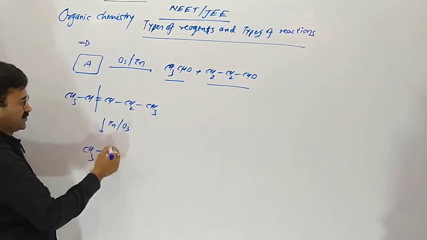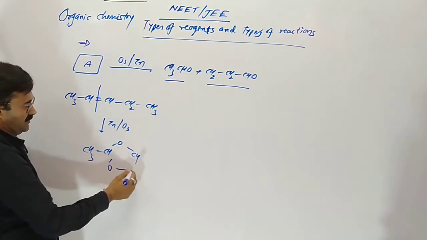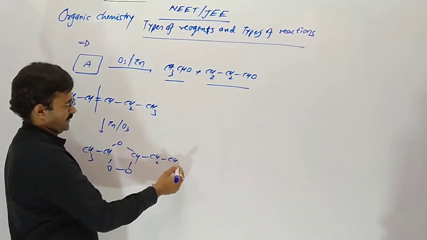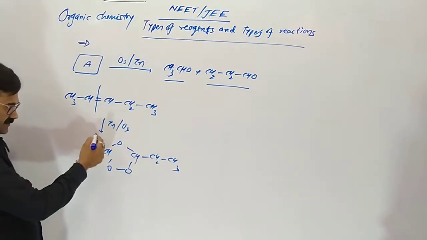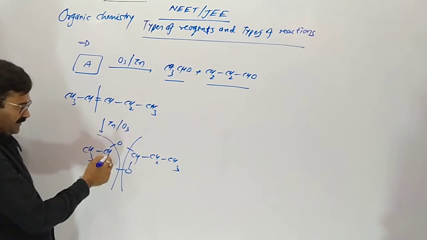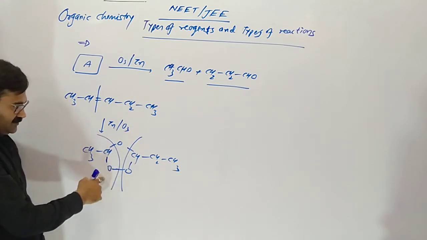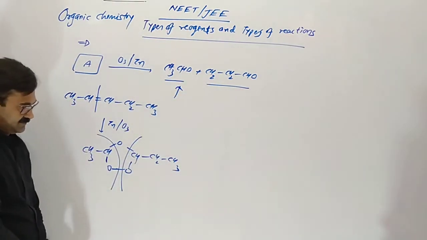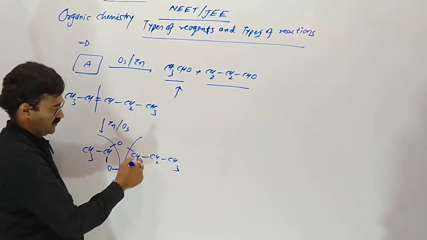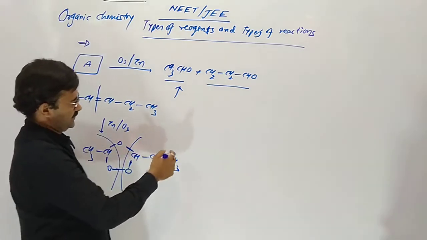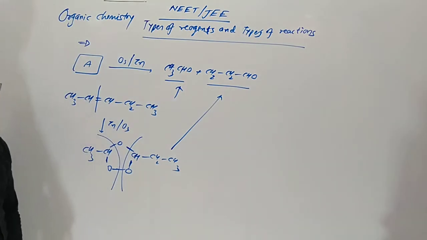Ozonolysis: CH, 1 oxygen on one side and 2 on another side. After breaking from here, 1 bond remaining of carbon and 1 of oxygen both combine with each other and give ethanal, like this: CH3CHO. And CH3CH2CH, 1 bond of carbon and 1 of oxygen combine with each other and give propanal. But what about